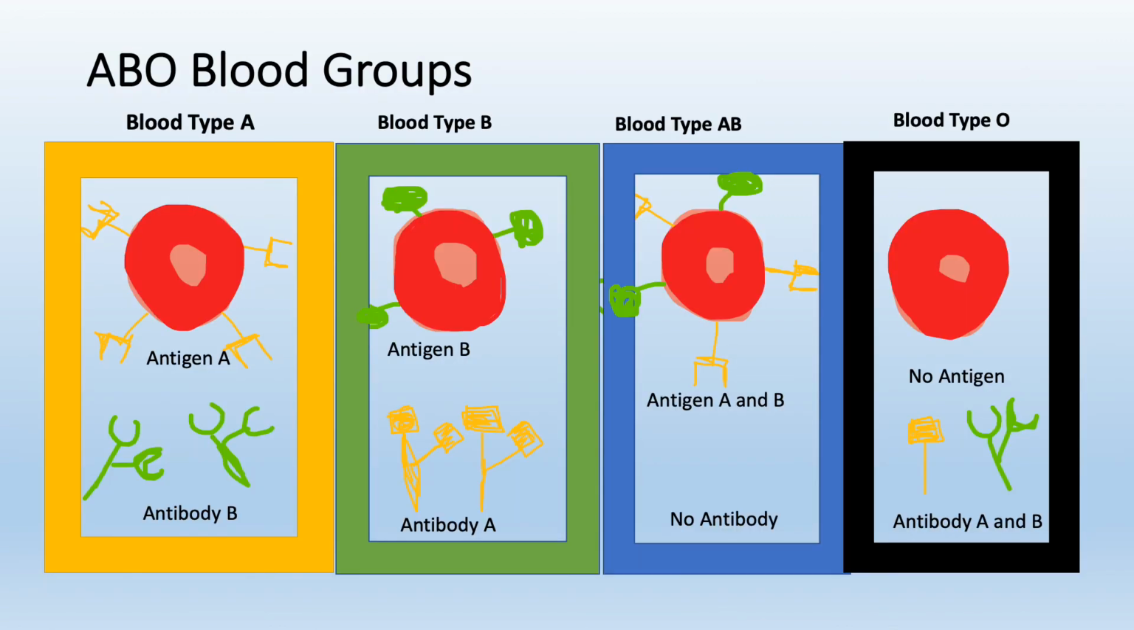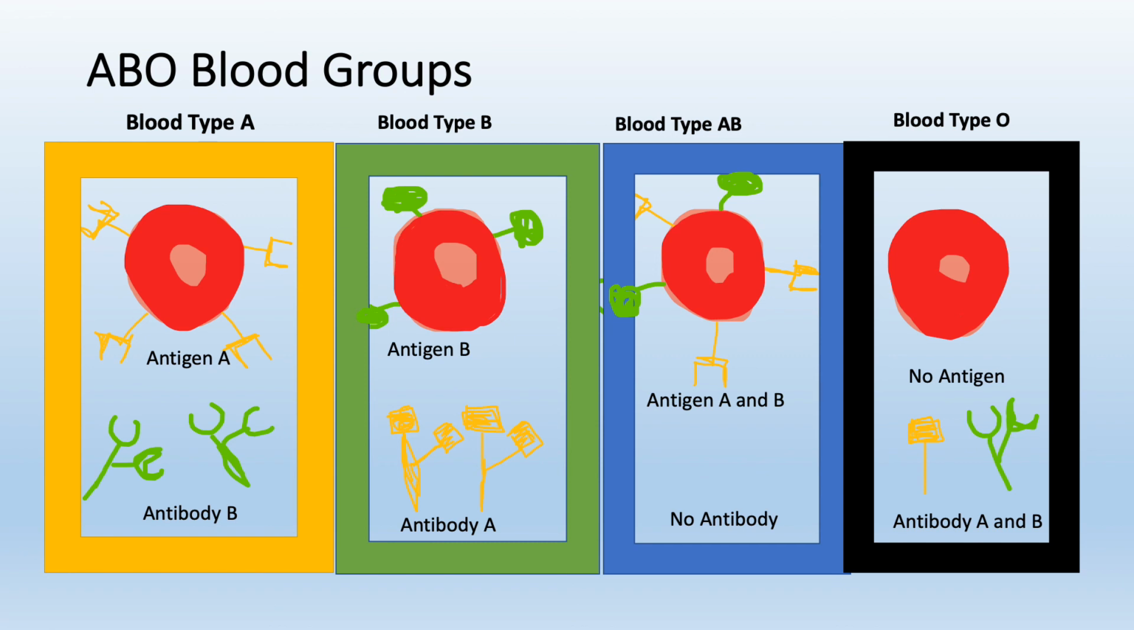An individual with only antigen A has type A blood. A person with only antigen B has type B blood, and one with both antigen A and antigen B has type AB blood, and one with neither antigen A nor antigen B has type O blood.